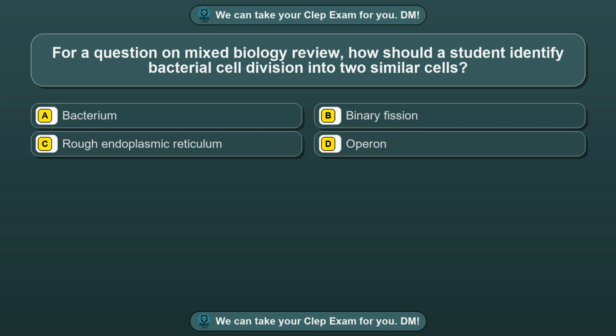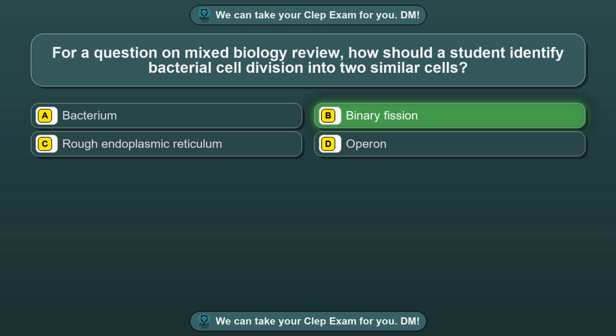Question 4. For a question on mixed biology review, how should a student identify bacterial cell division into two similar cells? Option A. Bacterium. Option B. Binary fission. Option C. Rough endoplasmic reticulum. Option D. Operon. The correct answer is option B.